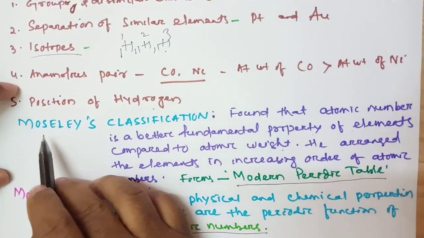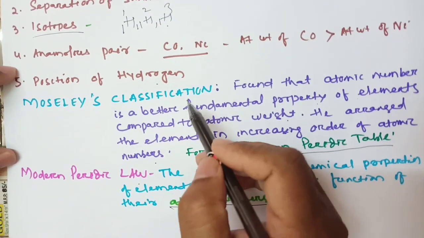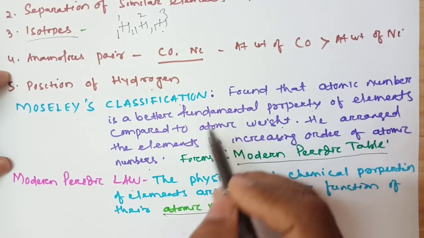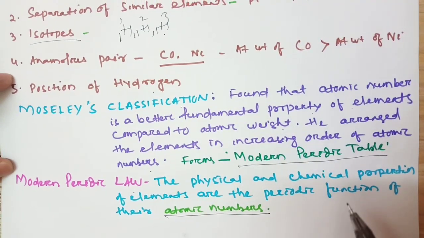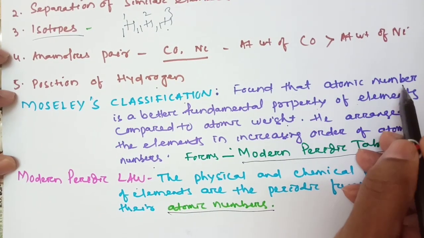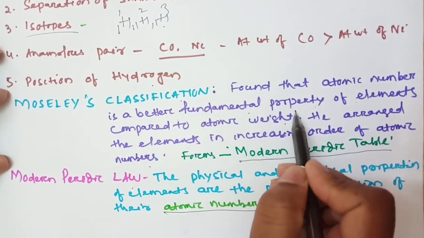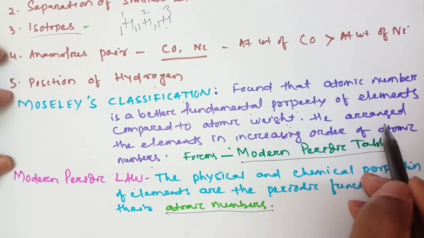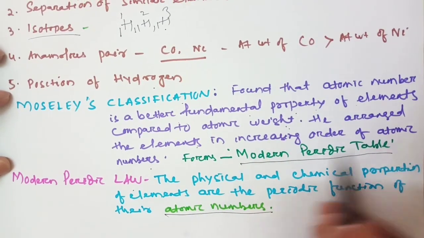After that, Henry Moseley classified the elements. That is Moseley's classification. He arranged the elements in increasing order of their atomic number. He found that atomic number is a better fundamental property of elements compared to atomic weight. Therefore, he arranged the elements in increasing order of their atomic numbers.